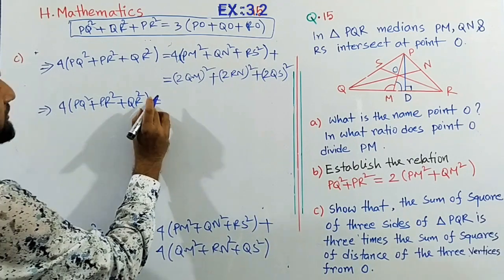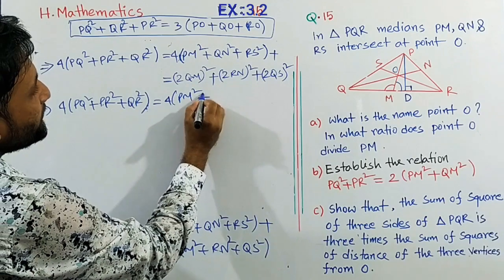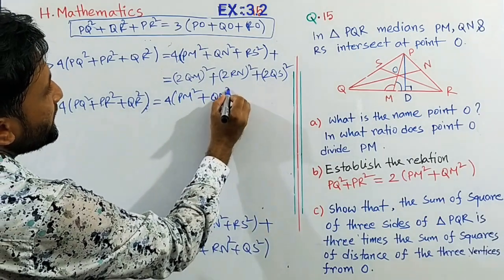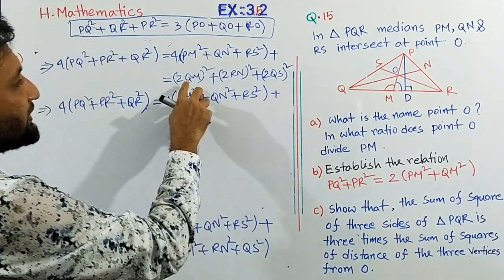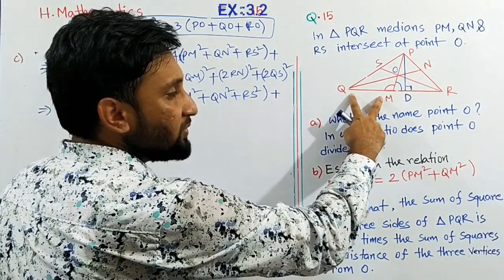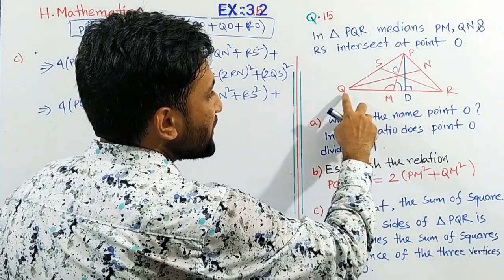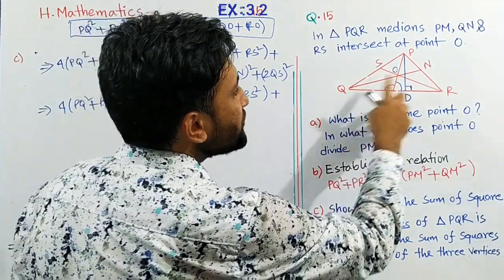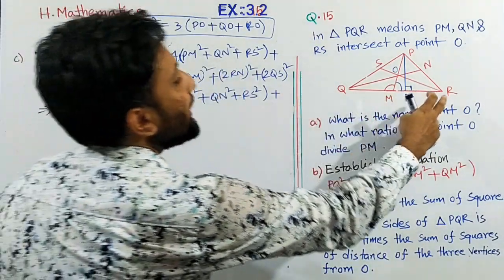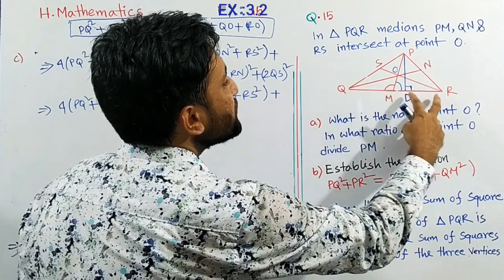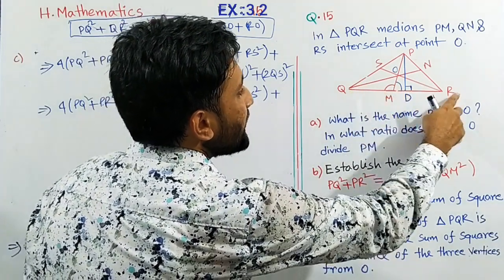And on the right hand side, 4 into PM square plus QN square plus RS square, and plus here see that QM and MR are equal because M is the middle point, so we can write 2QM is equal to QR. 2QM we can write as QR because QM plus QM, that is QR.